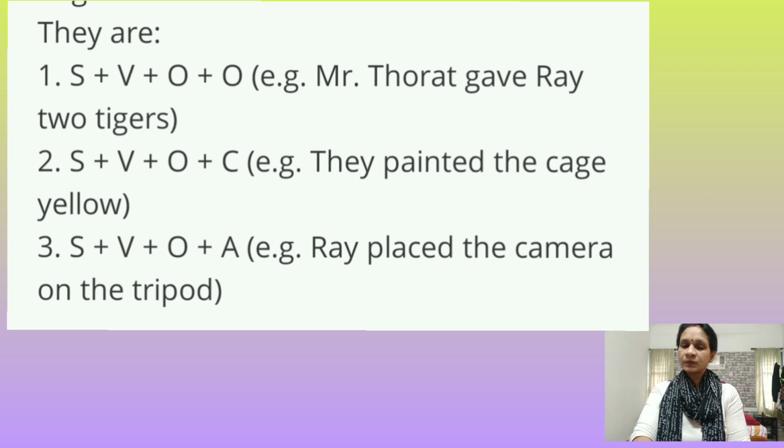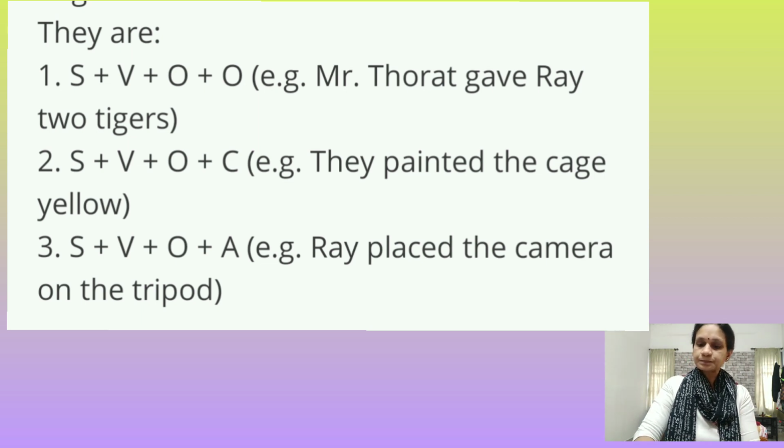The next one, subject, verb, object and complement. Here, children, they painted the cage yellow. They is the subject, painted is a verb, the cage is the object, yellow is the complement.